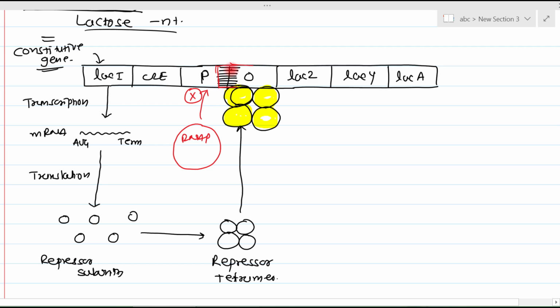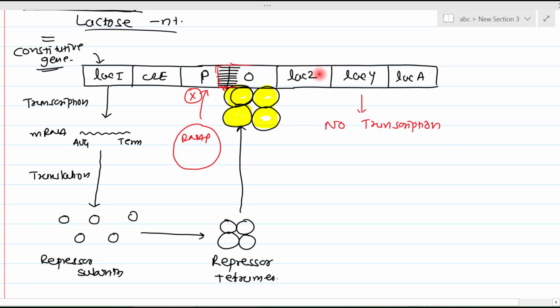Remember this shaded, lined part, it is the overlapping part. So this tetramer is also bound with the promoter. Once the promoter is partially occupied, it cannot allow this RNA polymerase to bind with it. So now RNA polymerase fails to bind with the promoter, and so all the downstream genes, lac Z, lac Y and lac A, cannot be transcribed. There is no transcription.